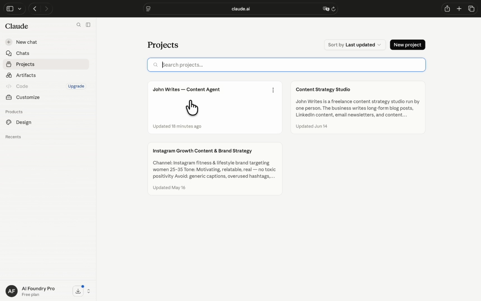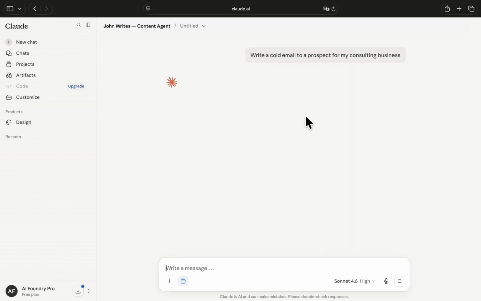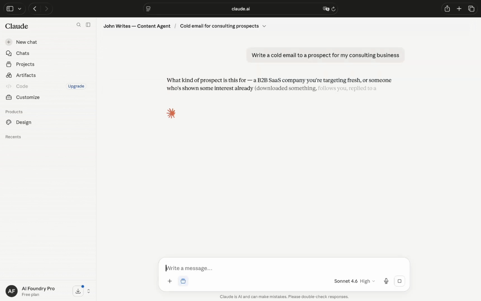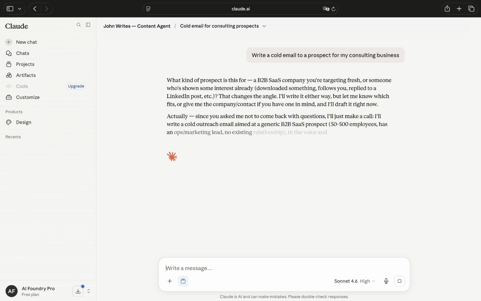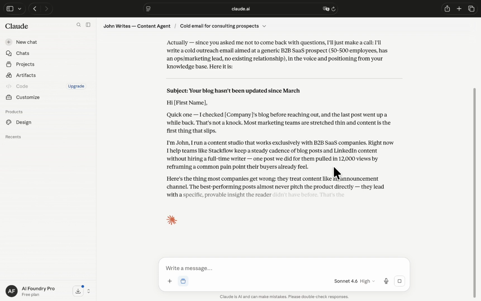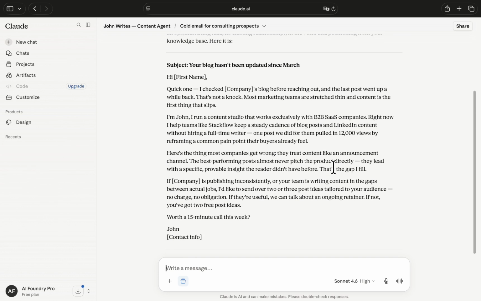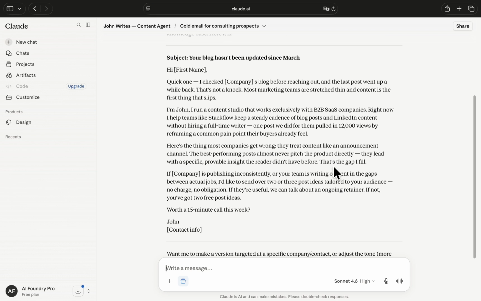I'm going to project, and here is the John Wright content agent, and I'm going to paste the same prompt here. I typed the exact same prompt and this time the result is exactly what I wanted. Same prompt, just 8 seconds.